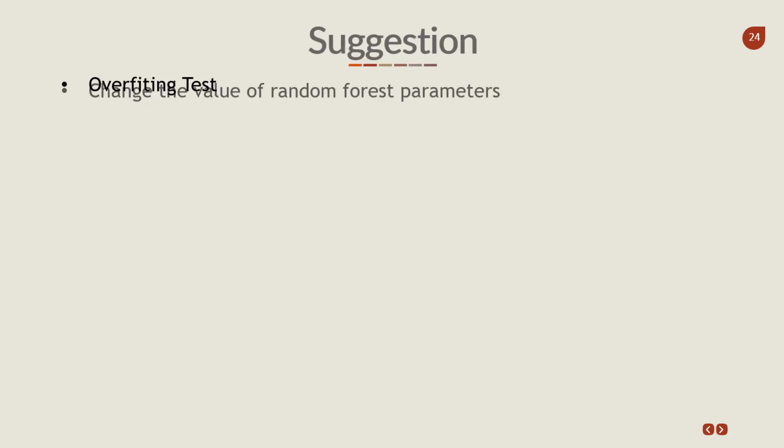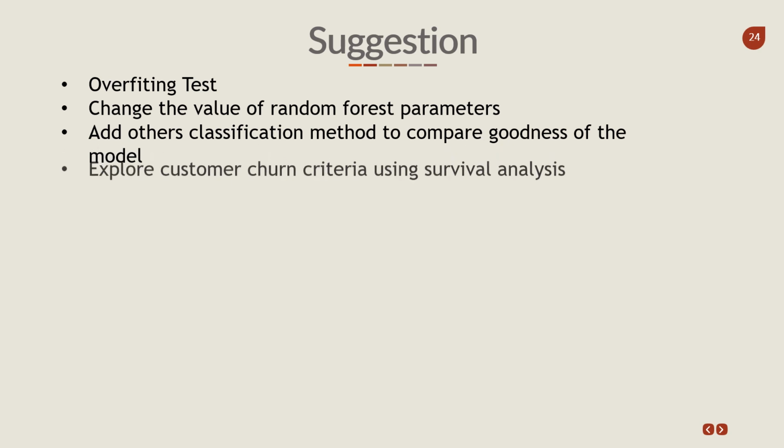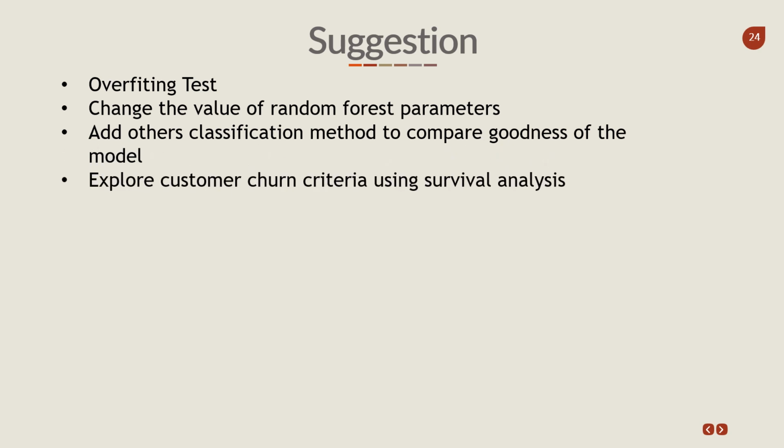Suggestion: first, address overfitting and change the values of the random forest hyperparameters, add other classification methods to compare the goodness of the model, and then explore customer churn criteria using survival analysis.